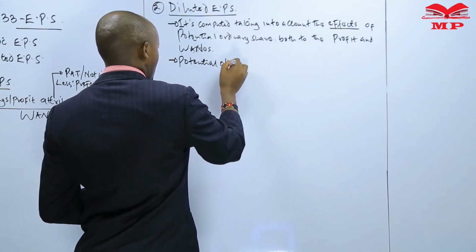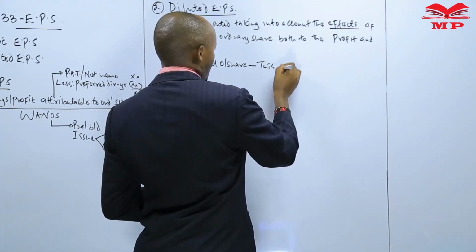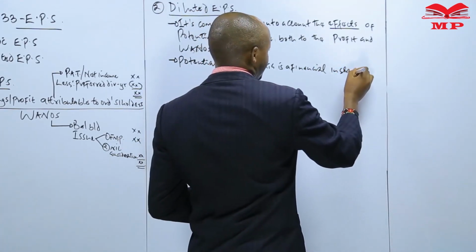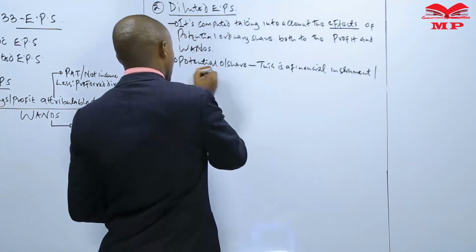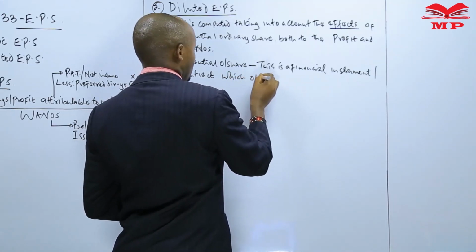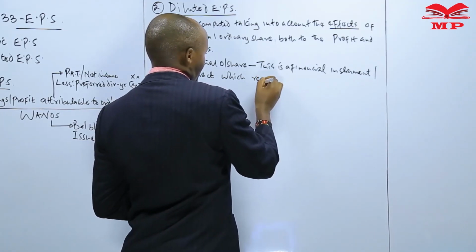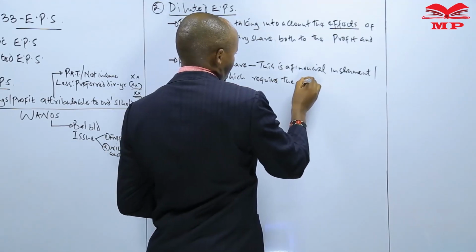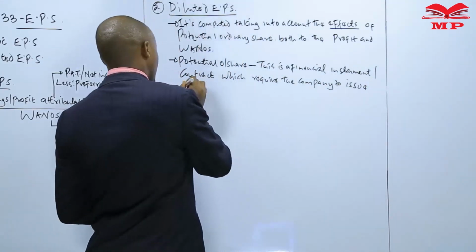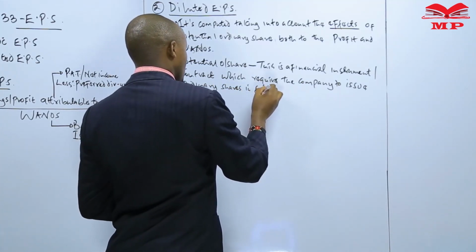Meaning that when we talk about potential ordinary shares, we have said that this is a financial instrument or contract which requires the company to issue ordinary shares in future.